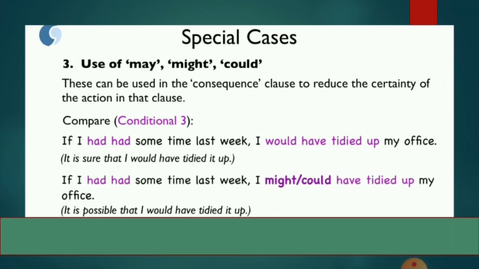Again, next sentence. If I had some time last week, here we can use might or could in place of would: I might or could have tidied up my office. So the same thing is there, but it is only possible that I would have tidied up. So we have used might or could to show the same reflection.